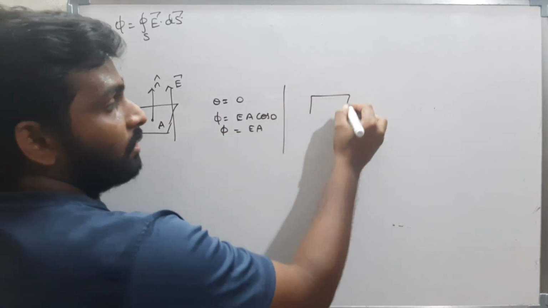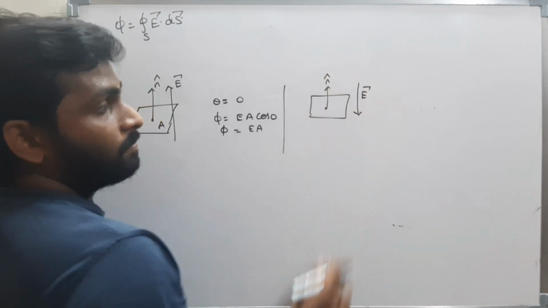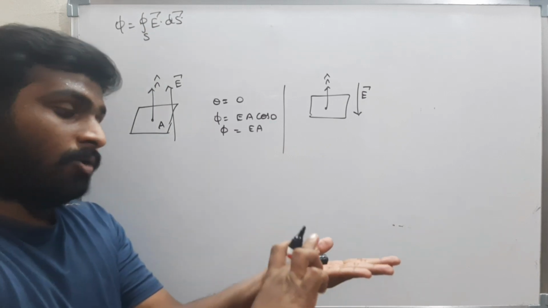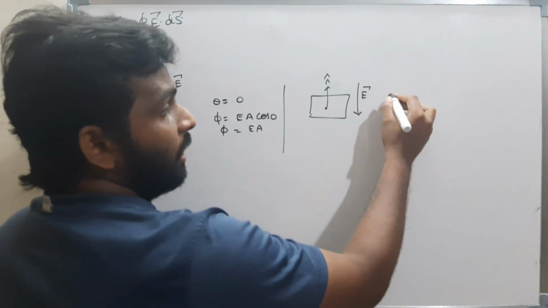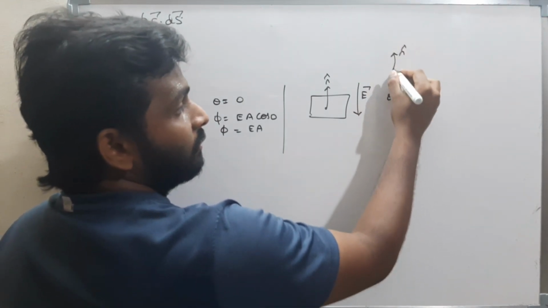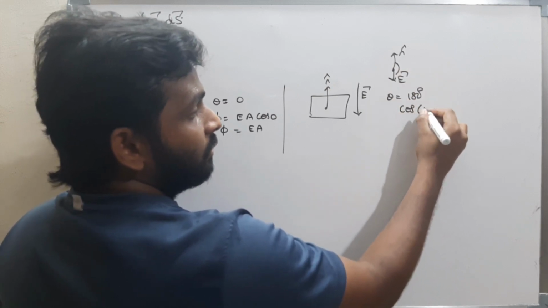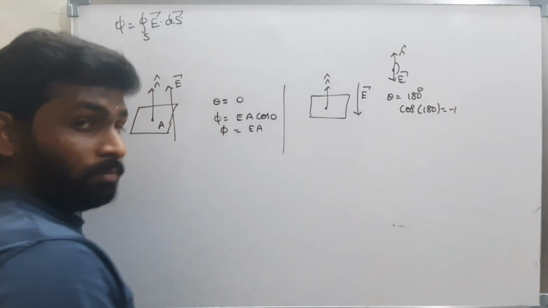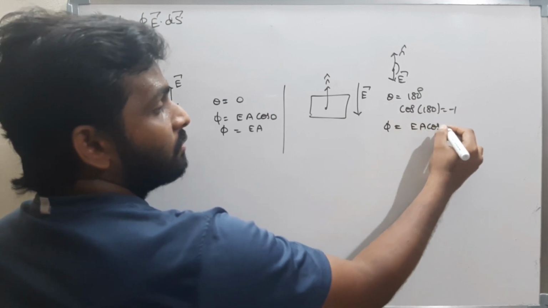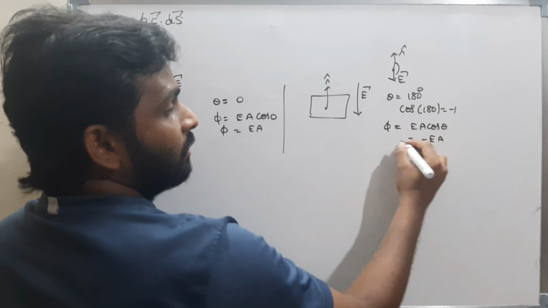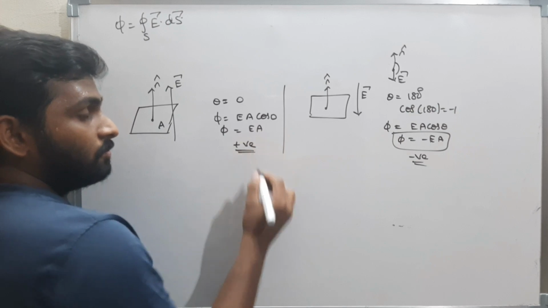Now this is the area vector n cap, pointing outwards, and the electric field lines are in this direction, downwards. What's the angle? The angle between this n cap and the electric field is 180 degrees. Therefore cos 180 is minus 1. The flux is EA cos theta, which is minus EA. Here the flux we got is negative, and there the flux we got was positive.